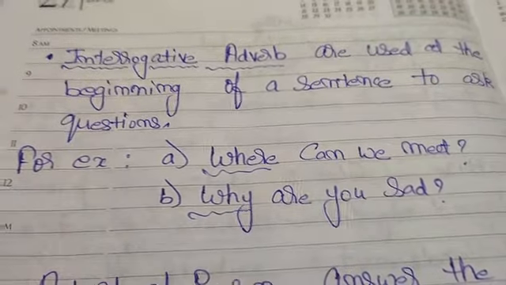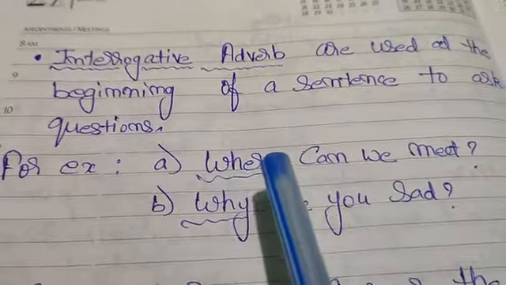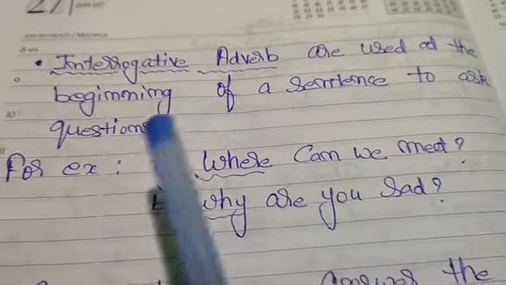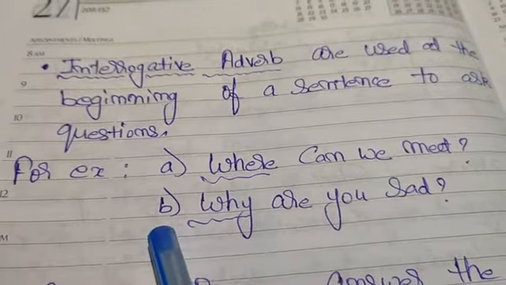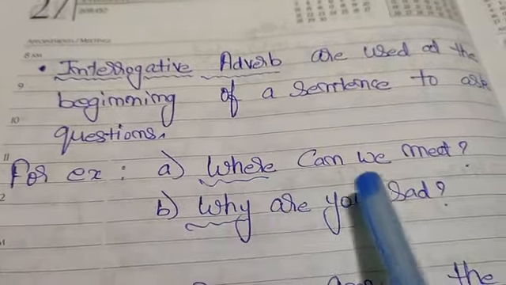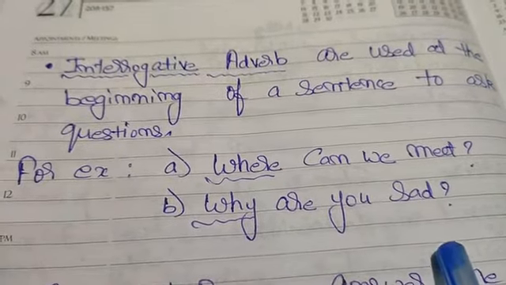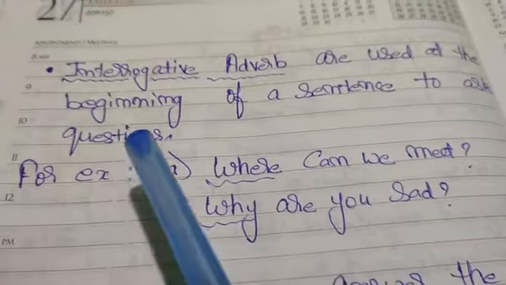So students, now come to the sixth kind, that is interrogative adverb. Interrogative adverbs are used at the beginning of a sentence to ask a question. For example, where can we meet? Second example, why are you sad? So here where and why are interrogative adverbs.